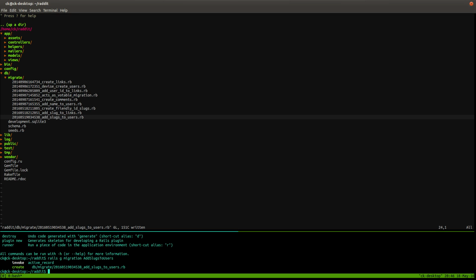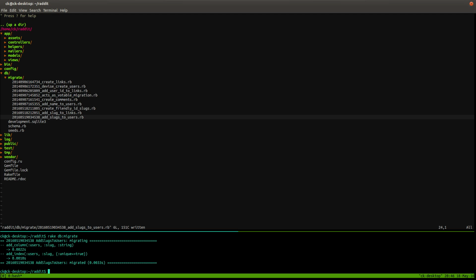Now, what's the next step? Let's migrate. So rake db:migrate. Okay, we run the migration. So the next step is to update our controller, right? Let's go ahead into the controller.